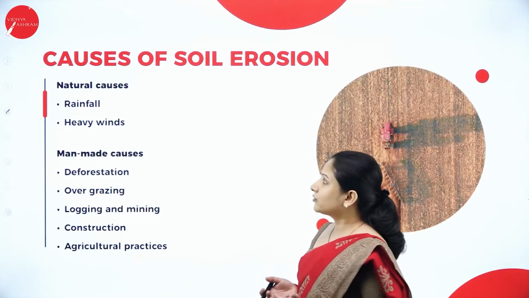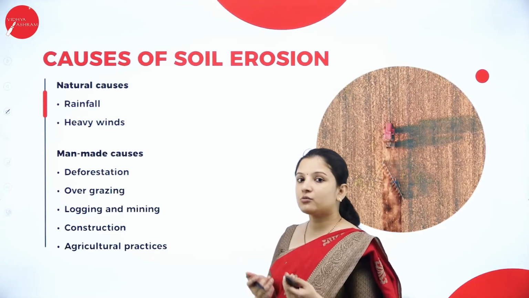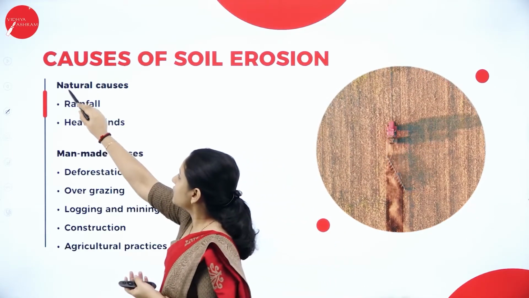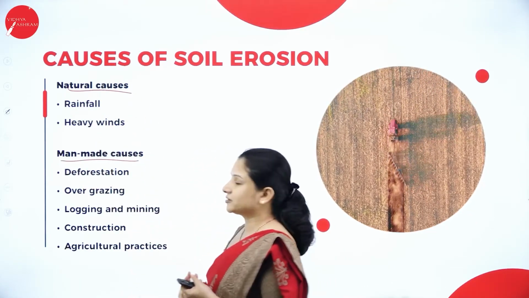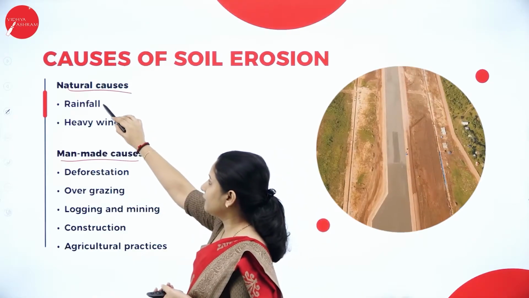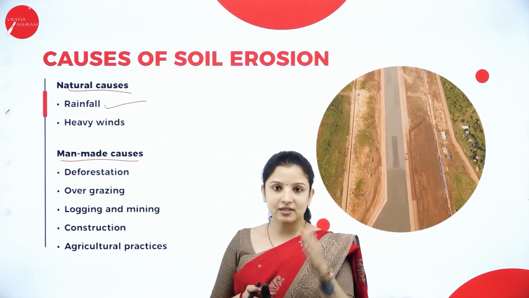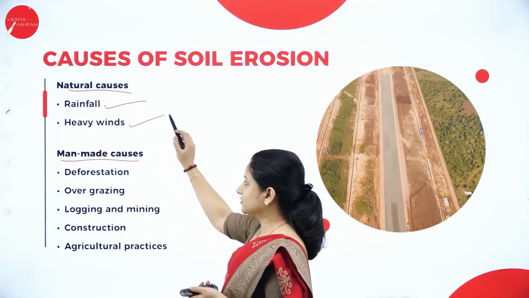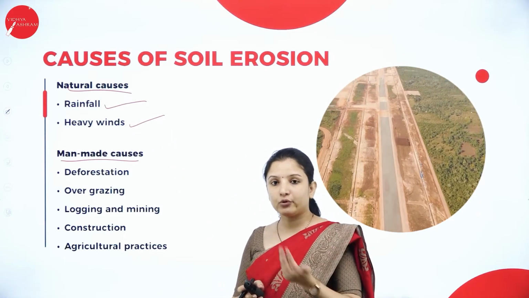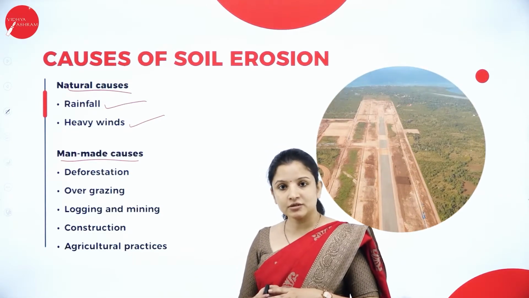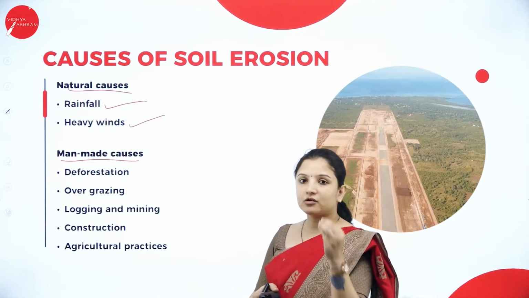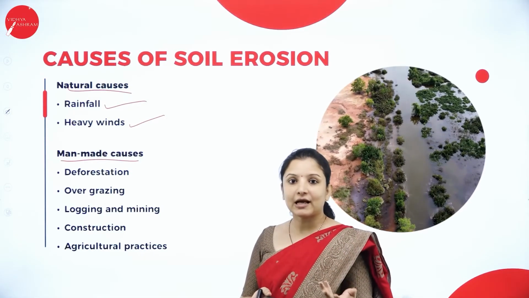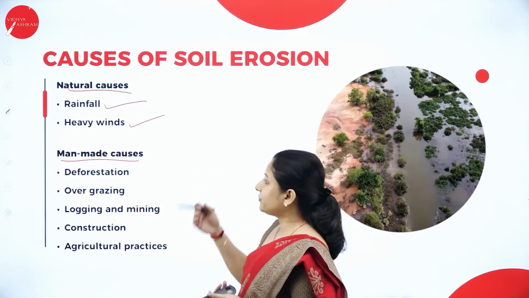So talking about the causes of soil erosion, we can again divide it into two important causes: natural causes and man-made causes. Natural causes is heavy rainfall. Heavy rainfall can result in landslides, therefore soil erosion. Next is heavy wind. Heavy winds can also blow away the top layer of the soil. So soil erosion can be caused by rainfall and heavy winds, which we cannot avoid because it is a natural calamity. Next, man-made causes.